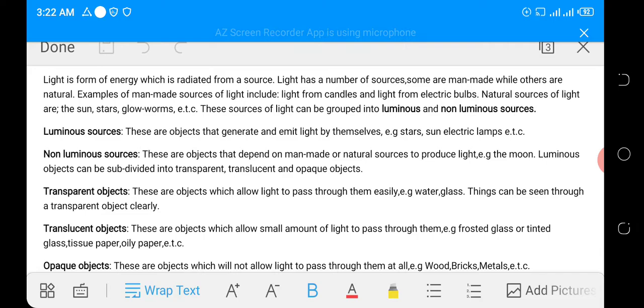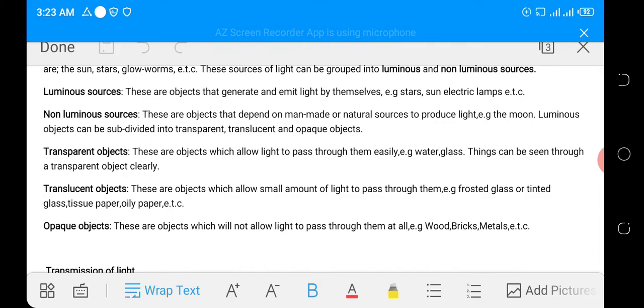Another example of a non-luminous source of light is the human body, and so on. All these are non-luminous sources of light. They cannot produce or generate their own light. We can only see them due to the reflection of light from another source, be it natural or man-made. And these non-luminous sources of light can also be grouped into three different categories. We have transparent objects, translucent objects, and opaque objects. Let's look at them one by one.